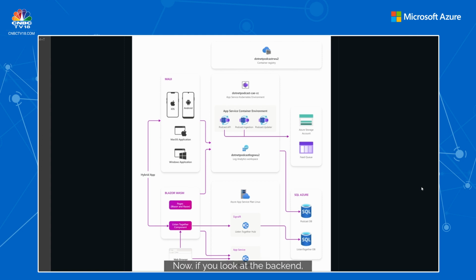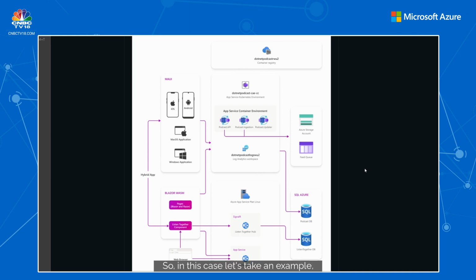Now, if you look at the backend, it has Azure App Services. Now, this is great. It has a couple of things: Podcast API, Podcast Ingestion, and Podcast Worker. Podcast API is nothing but the web API endpoint, which we saw earlier. And Podcast Ingestion and Worker are all background services. They are running behind the scenes, looking at particular functionality.